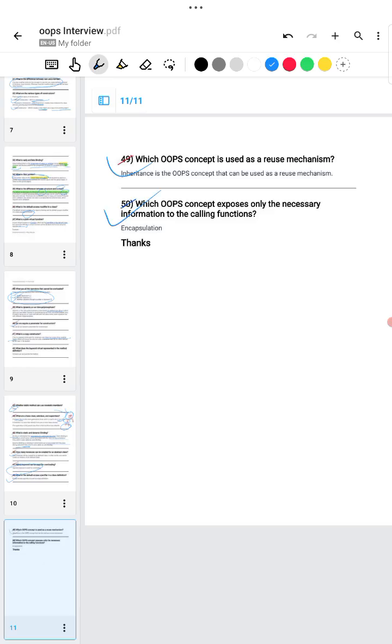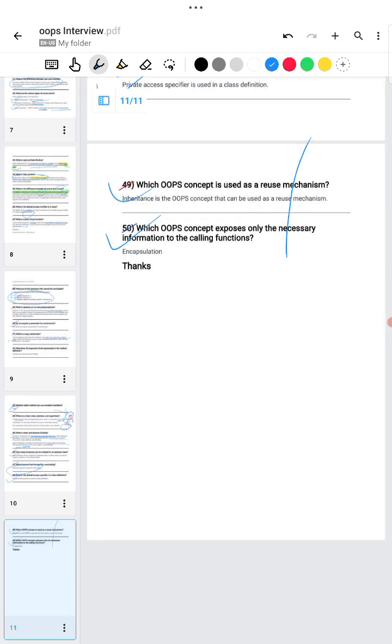Which OOP concept is the concept of exposing only the necessary part? Encapsulation. So in this section we completed the 50 topmost interview questions related to the object oriented programming system.